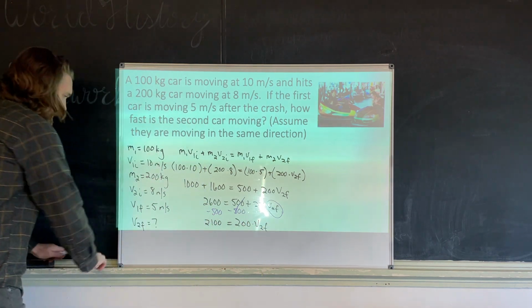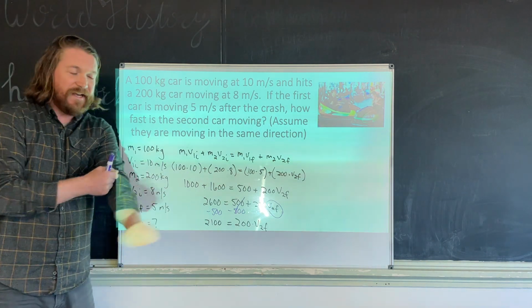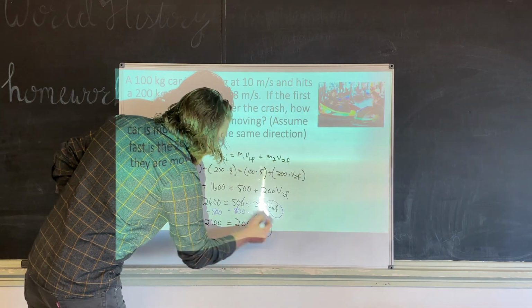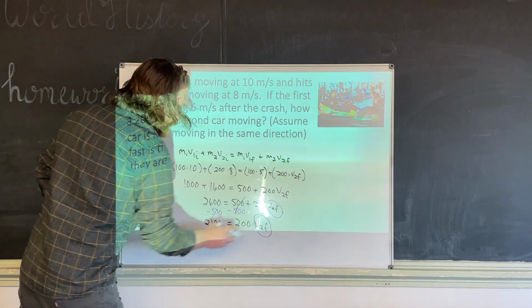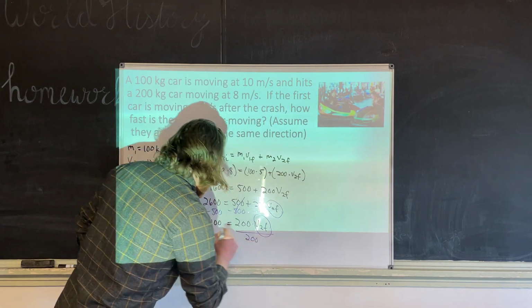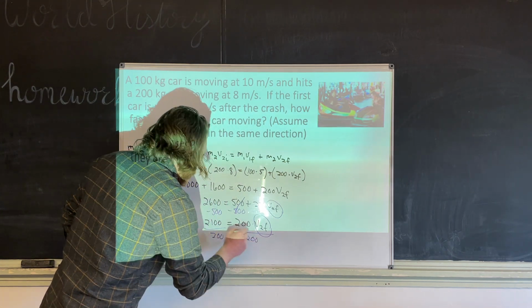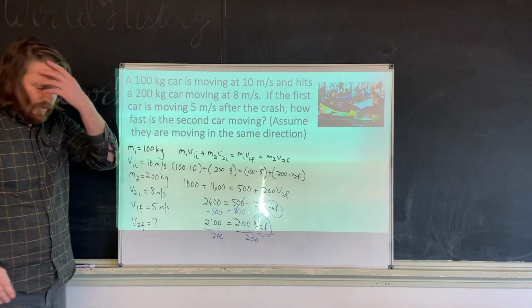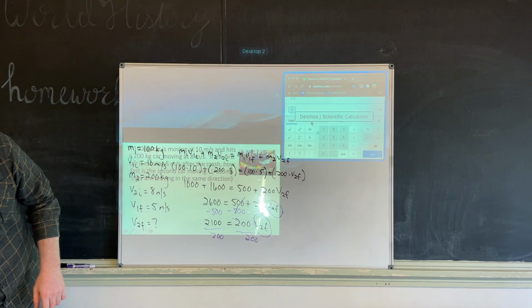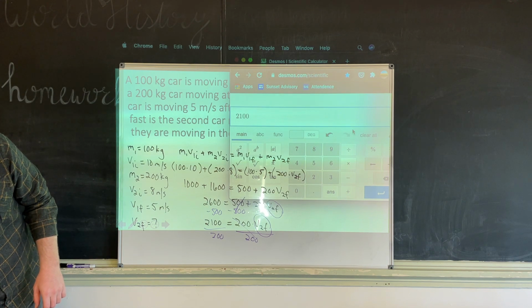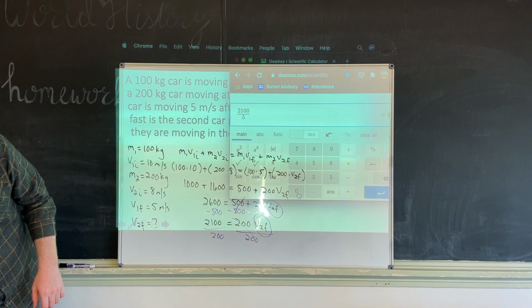And now, again, if you do this right, you're always going to get back to this point right here, okay? We want V2F by itself. So this is multiplication. We have to do the opposite of multiplying, which is dividing. 200 divided by 200 is 1. It cancels out. And I'm pretty sure I know the answer to this. I'm going to double check here. So I'm going to clear this. 2100 divided by 200, I think is 10.5.